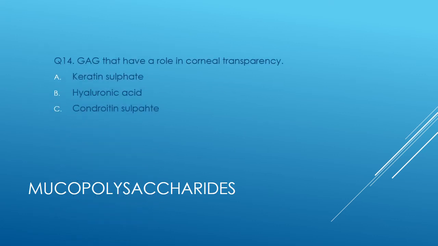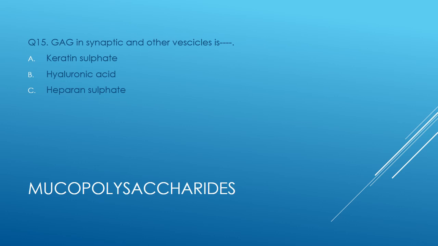Then question number 14, the glycosaminoglycan that has a role in corneal transparency. Keratin sulfate, hyaluronic acid or chondroitin sulfate? The answer is keratin sulfate. Then question number 15, glycosaminoglycan in synaptic and other vesicles is keratin sulfate, hyaluronic acid or heparin sulfate, and the answer is heparin sulfate.